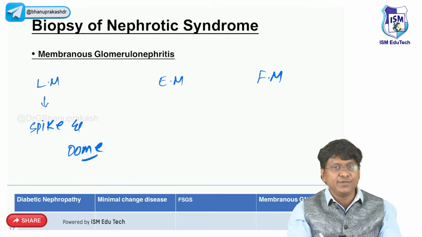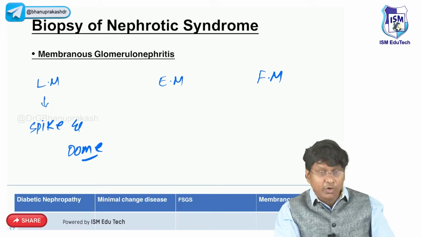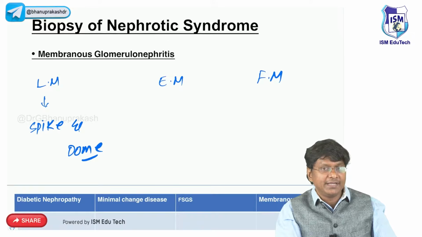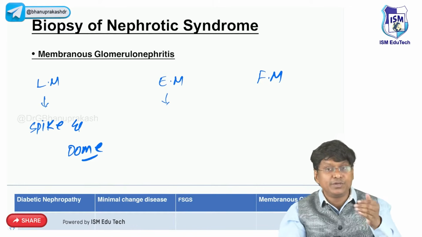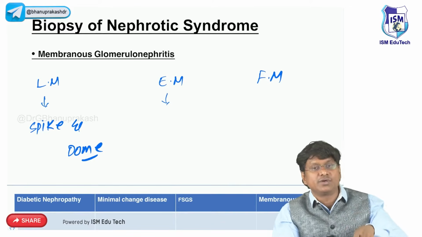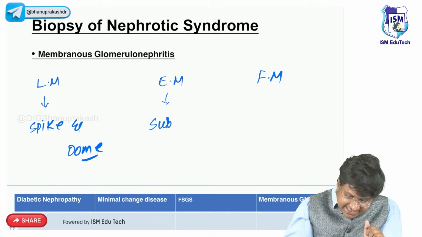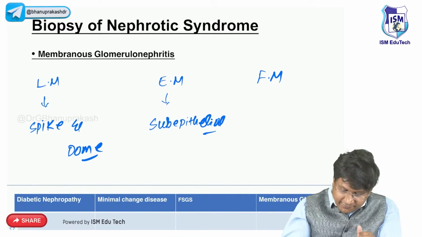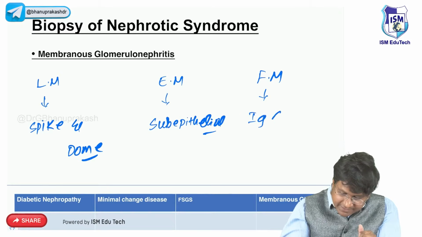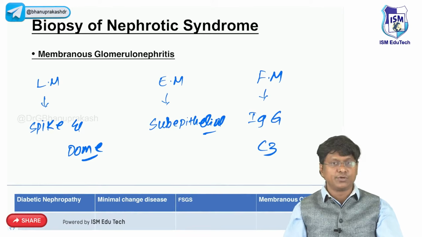And what is the stain we used? That is methenamine silver stain we use, right? The stain we use to look for spike and dome pattern, methenamine silver stain. Now, when you do an electron microscopy, you will be able to make out the cause of this spike and dome pattern. So you will have the subepithelial deposits, and that is what is responsible for the spike and dome pattern. And in fluorescent microscopy, you will observe that there is IgG as well as C3 in case of membranous glomerulonephritis.